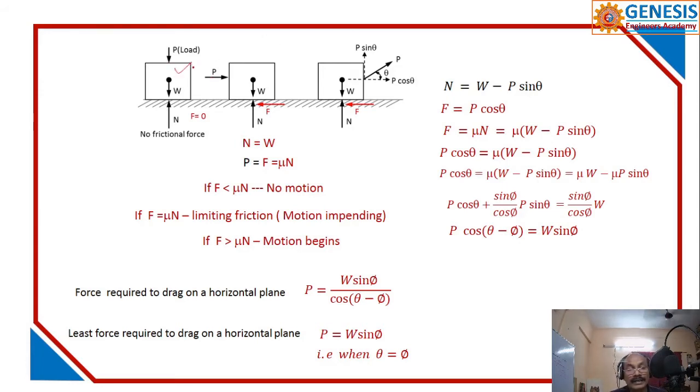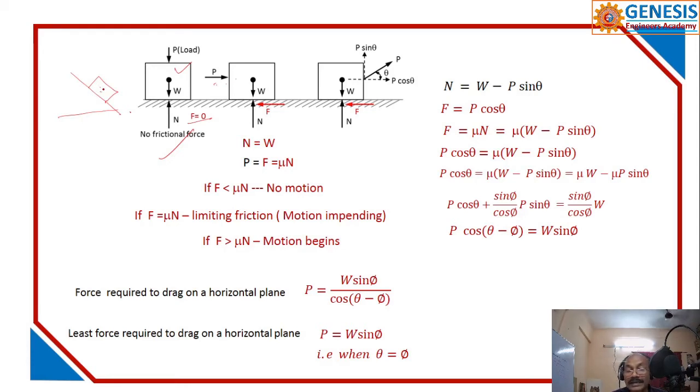In this case, the load is applied on the top, so there will be no motion. The force will also help to keep the body at rest. Because there is no motion, there is no frictional force. That is the thing. Next, in this case, by applying an external load, also sometimes on inclined surfaces, if you keep the body, it will have a tendency to come down. In this case also, the frictional force comes into play.